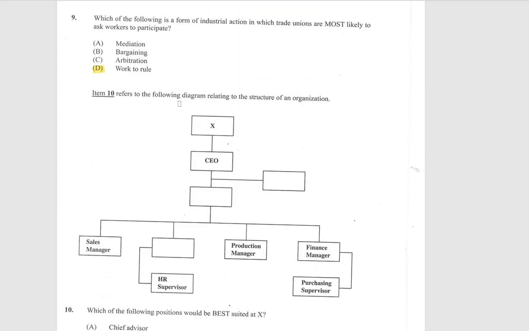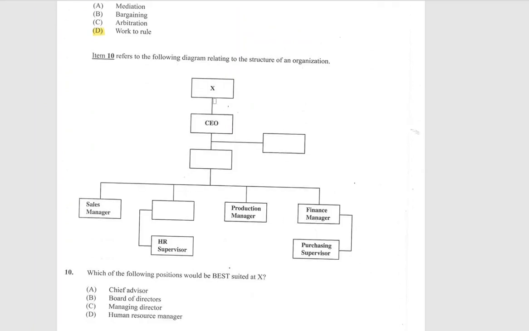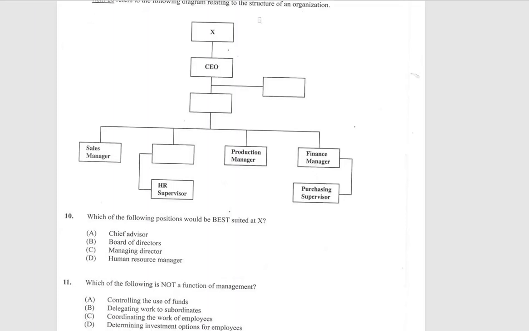Let's look at this diagram, which refers to item 10. We have X here. What is above the CEO? Because that is what 10 asks for. Which of the following positions would be best suited at X? Is it the chief advisor, the board of directors, the managing director, or the human resource manager? Of course, the answer for 10 is the board of directors.